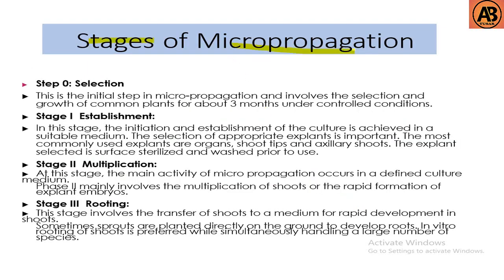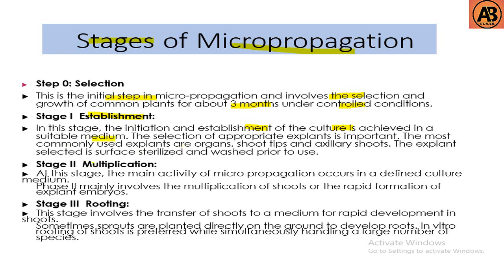The stages of micropropagation. The first step is selection. This is the initial step of micropropagation and involves the selection and growth of common plants for about 3 months under controlled conditions. Then the next stage is establishment. In this stage, the initiation and establishment of culture is achieved in a suitable medium.